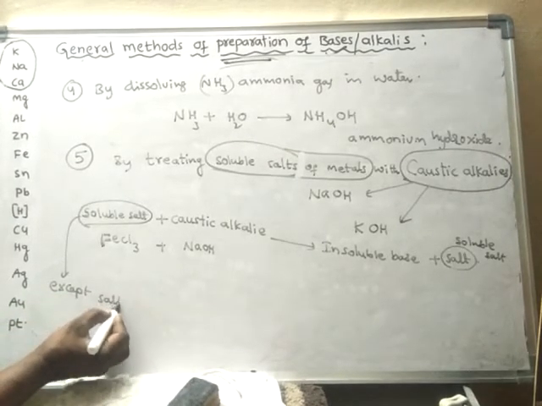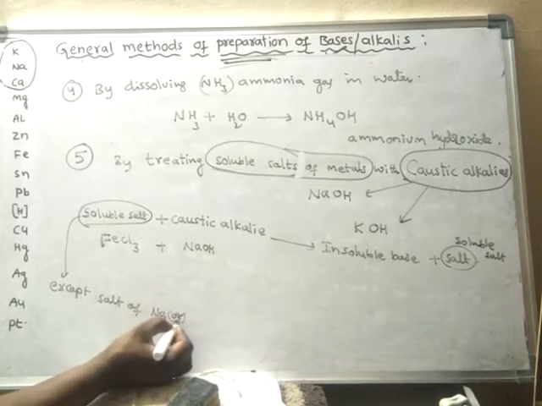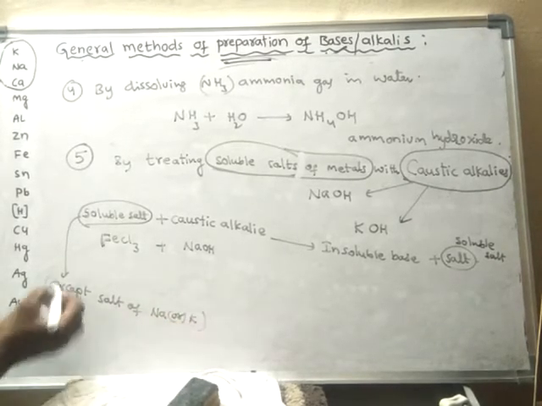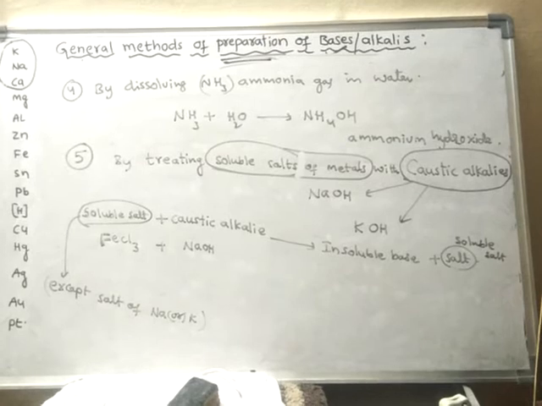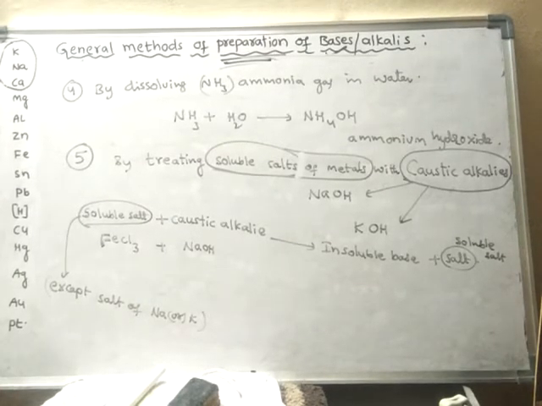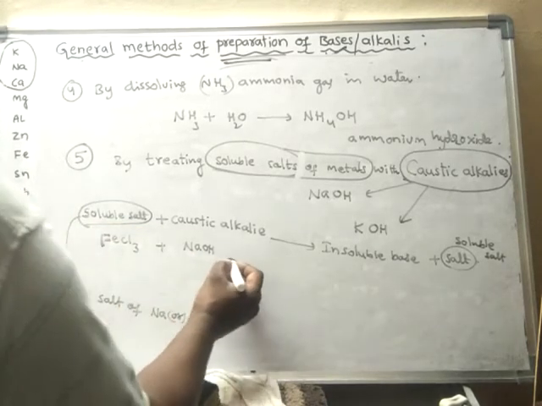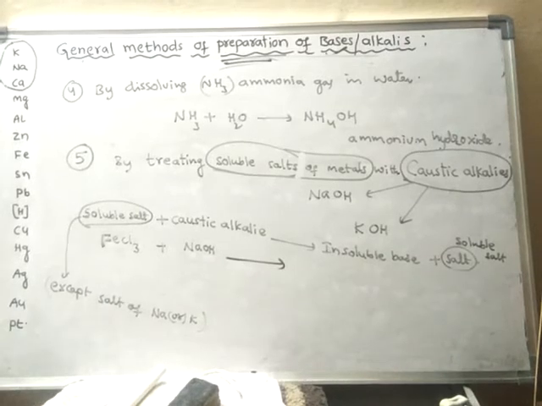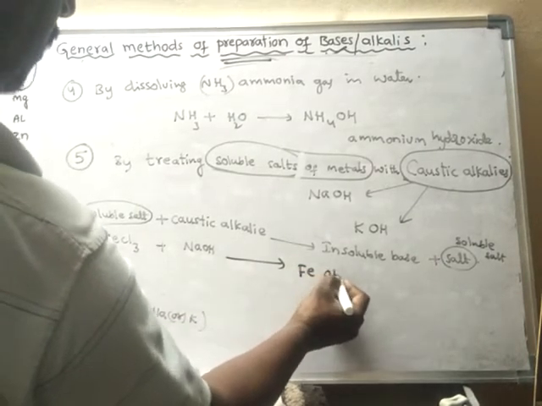Here is an exception: the soluble salt should not be a salt of sodium or potassium. Except for salts of sodium or potassium, we may take any other soluble salt. When reacted with a caustic alkali, what do you get? You will get an insoluble base. So you get ferric hydroxide, which is an insoluble